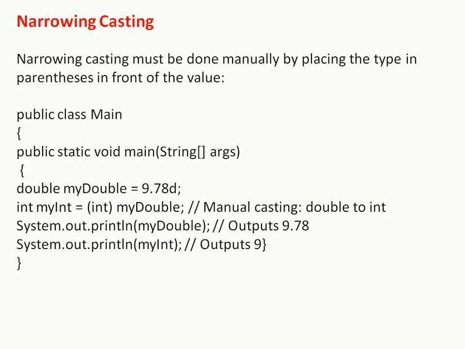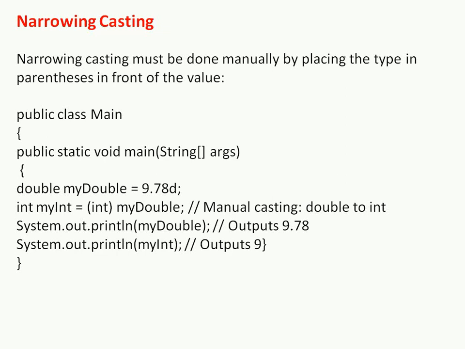So we have to write a data type, that is int, and a variable in which you have to store the value, equals to the variable from which we have to do the type casting. So my variable is myDouble, and I want to do the manual casting from double to int. So I write in parentheses the data type which I want to convert to, so I want to convert to an integer. In parentheses in front of the value we write the data type.